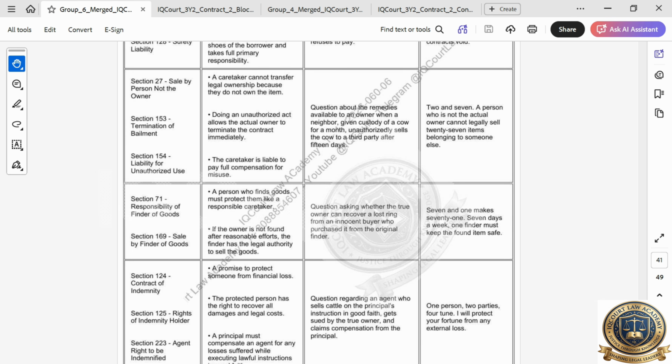So here you have to take bailor and bailment will come into the picture. So liability for the unauthorized use, termination of bailment. Doing an unauthorized act allows the actual owner to terminate the contract. The caretaker is liable to pay the full compensation.